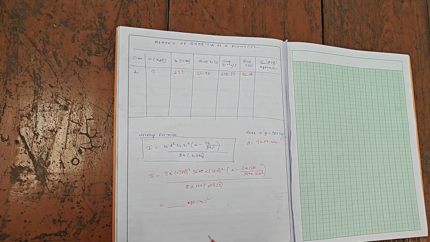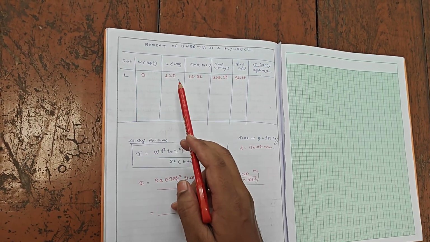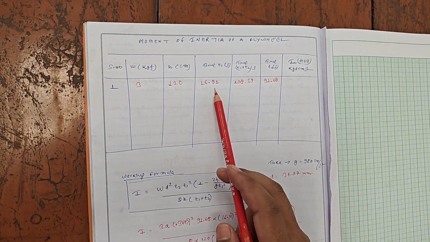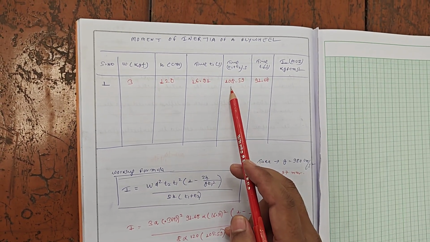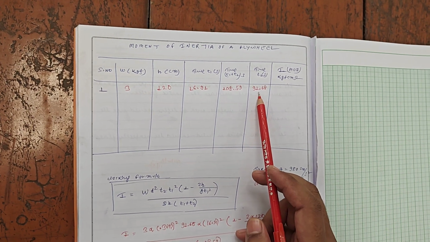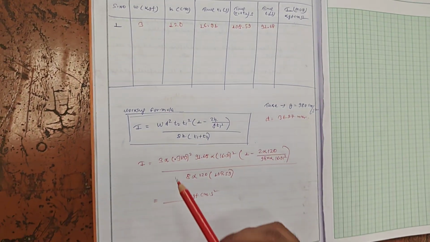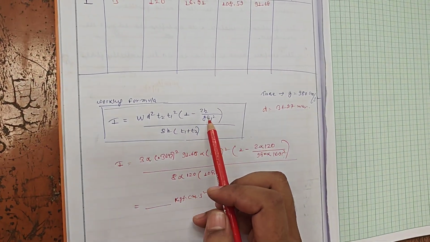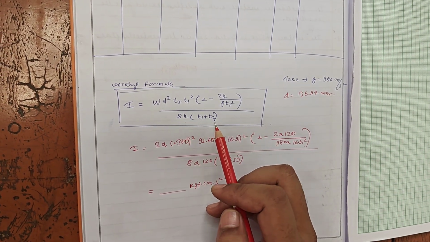So for the first observation, W is 3 kgf, h from the ground is 120 centimeter, time t1 is 16.91 second, time t1 plus t2 is 108.59 and t2 is 91.68 second. With the help of the working formula, I, moment of inertia, equals W d square T2 T1 square into 1 minus 2h upon g T1 square, upon 8h into T1 plus T2.